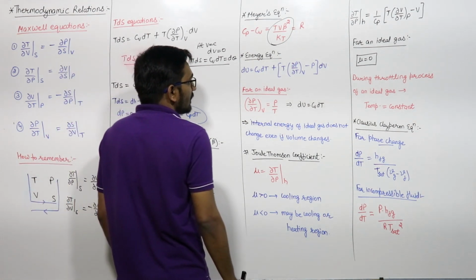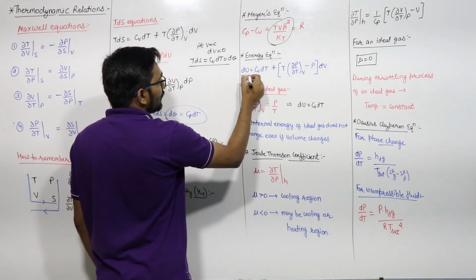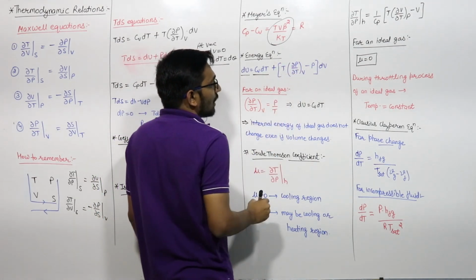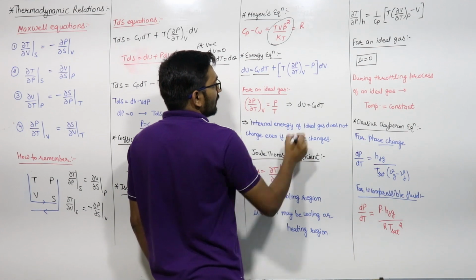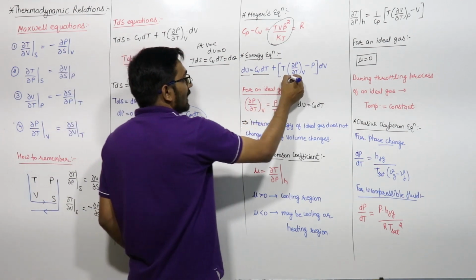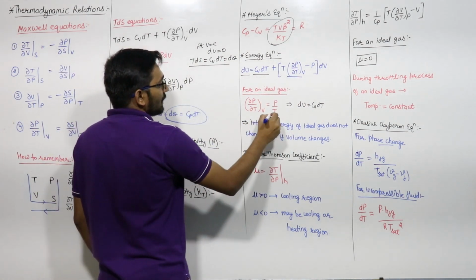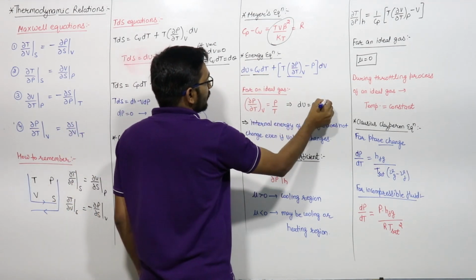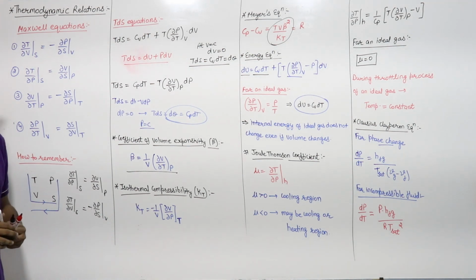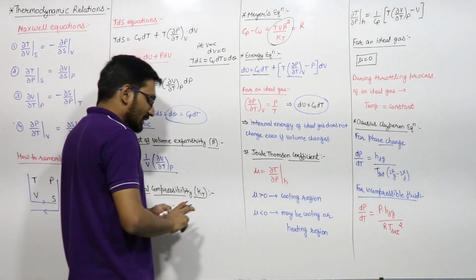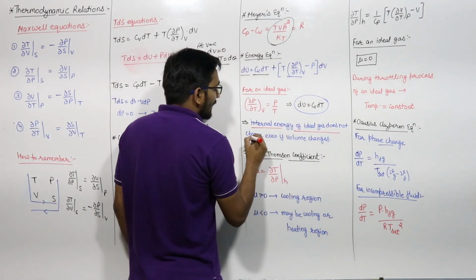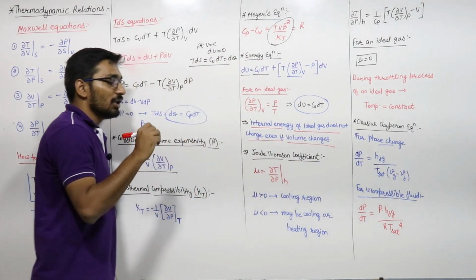If I write the energy equation, you can write it as dU is equal to Cv dT plus T into del P by del T at constant volume minus pressure, into dV. This is the energy equation. For an ideal gas, del P by del T at constant volume will be equal to P by T. So from here, dU is equal to Cv dT. We know that for an ideal gas, dU can be written as Cv dT. It means the important concept I want to show you here is that the internal energy of an ideal gas does not change even if the volume is changing.